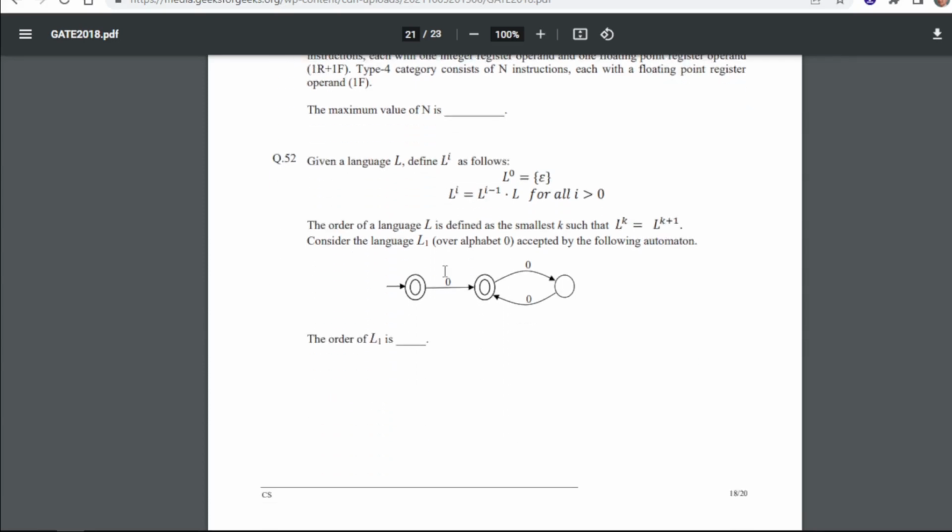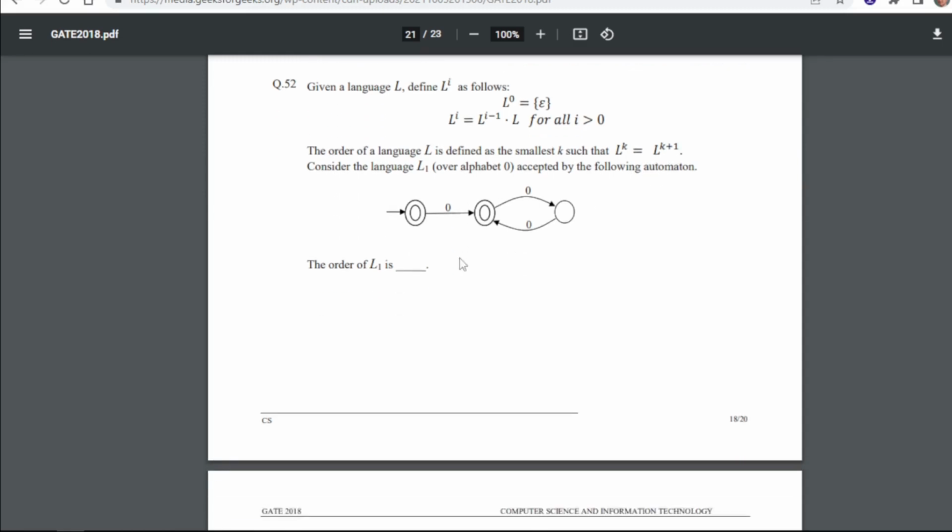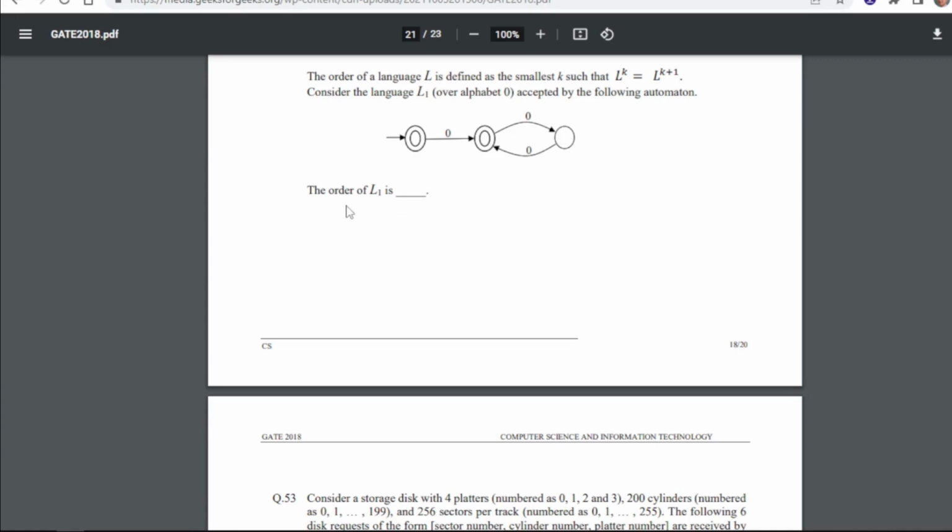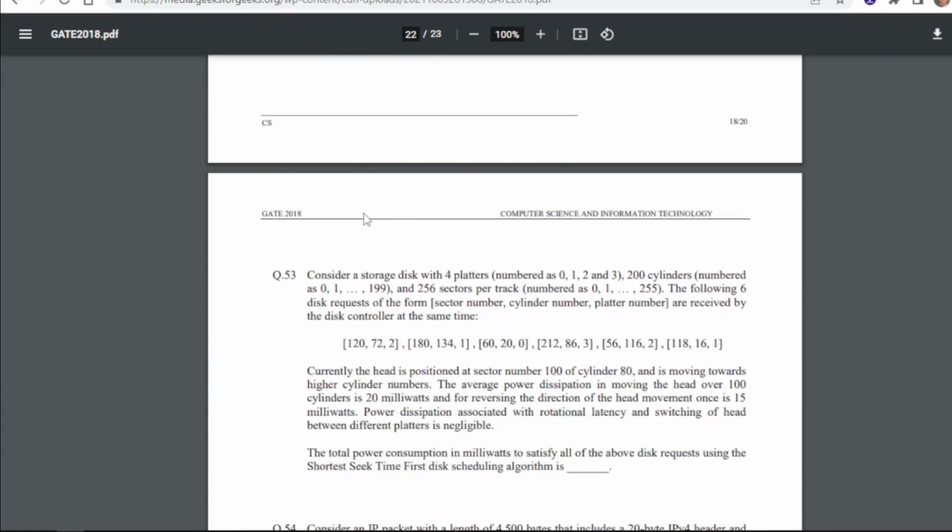Given a language L, define Li as follows. The order of a language L is defined as the smallest k such that L to the power k equals L to the power k plus 1. Consider the language L1 over the alphabet accepted by the following automaton. So for 52 our answer will be 2. The order of L1 is 2.